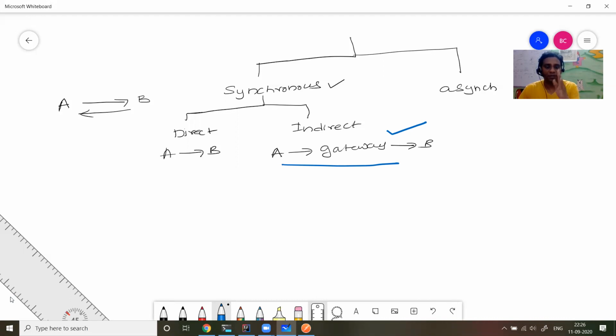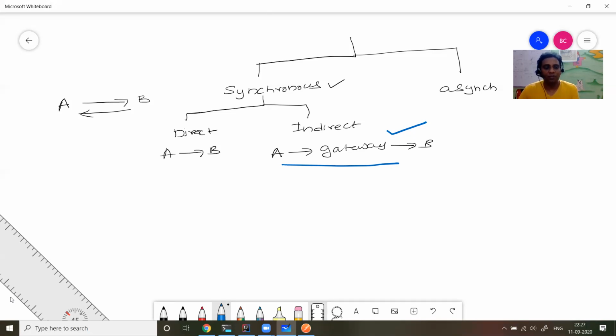If you have a gateway, you will understand what the calls are and how microservices are communicating with each other. You can monitor at the gateway how A is communicating with B. If you want to add a security layer, you can add it at the gateway. If you want additional logging, you can log at the gateway. If you want to add some preconditions, you can always add them at the gateway without touching A or B. This is one of the best patterns. When A wants to communicate with B, going via a gateway is the right pattern. A directly communicating with B is not the right way to do it.